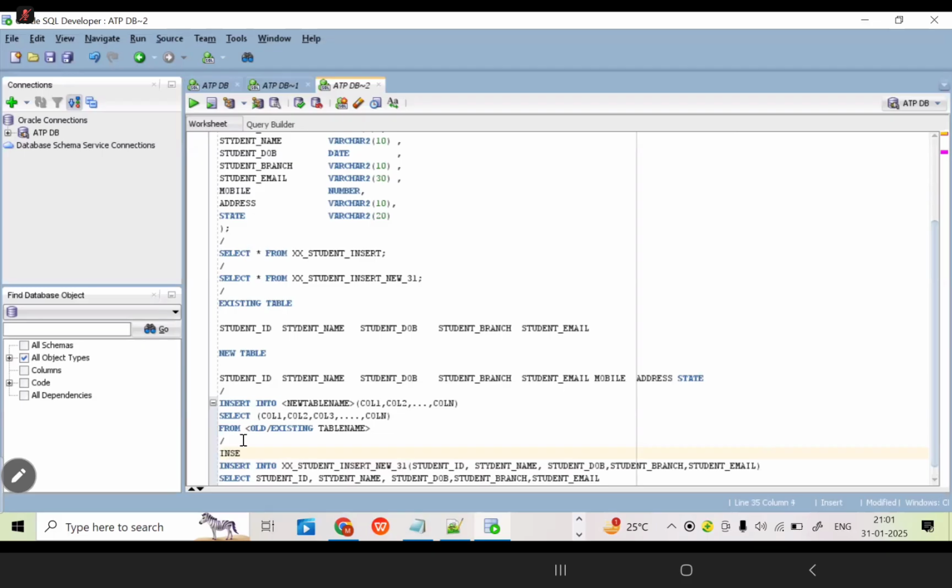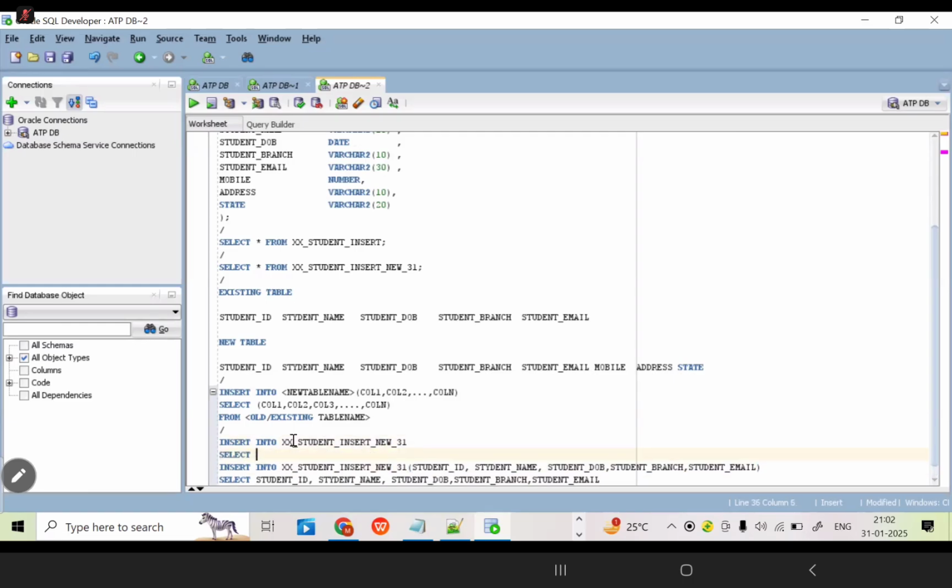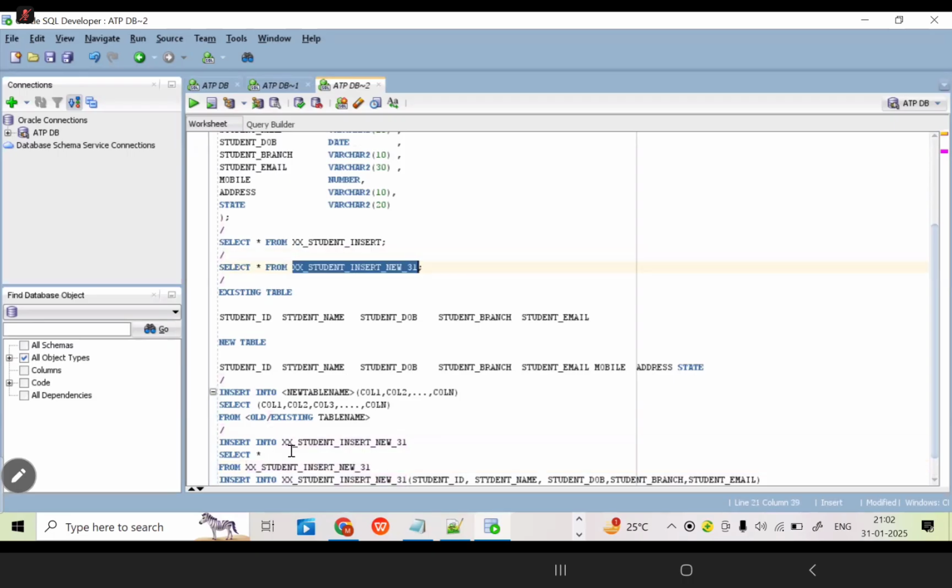In the previous syntax, I am going to write it here: insert into the new table name, select star from the old table name only. What is the old table name here? Take the table. Will this query work? If I execute this query, does it work? The old table name is wrong.